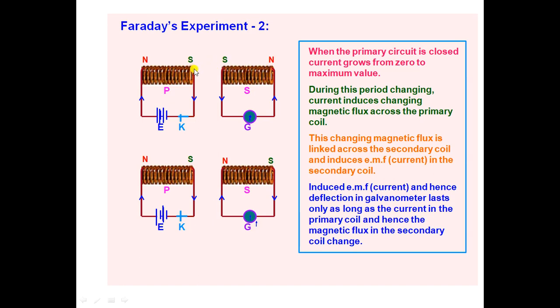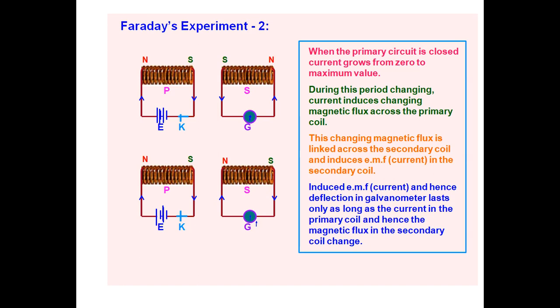When the primary coil is brought closer to the secondary coil, the galvanometer shows some deflection in the coil.